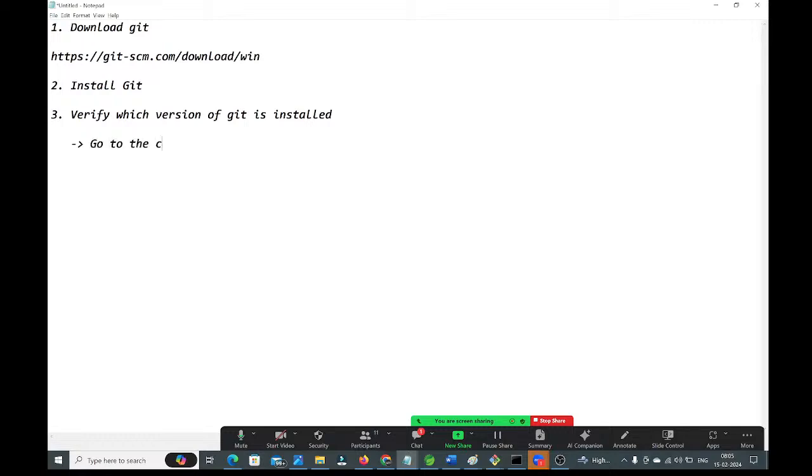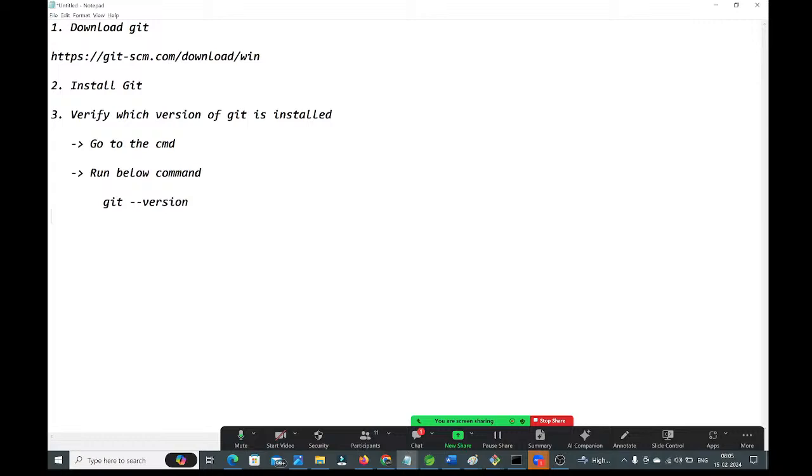Go to the CMD, guys. Run the command below. Which command do we need to run? Here, git --version you need to execute. It will tell which version of Git is installed in your system.